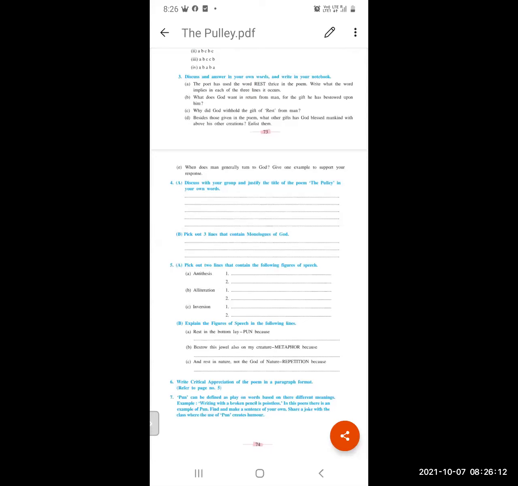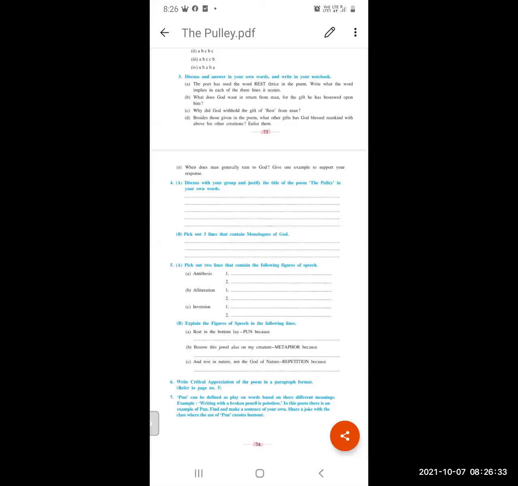Now question 4A: discuss with your group and justify the title of the poem, The Pulley, in your own words. Answer: the pulley works only when it is pulled by someone's hand.